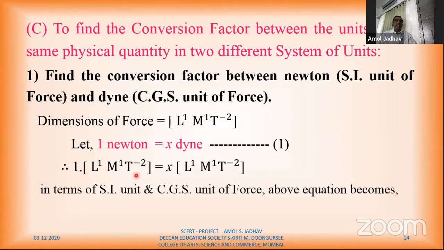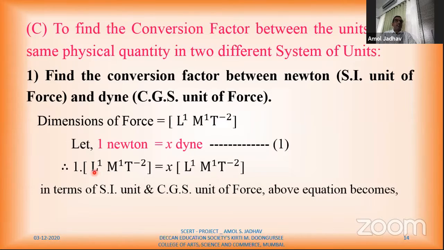Now I'll write these dimensions in terms of SI unit. This LHS one, I'll write in terms of SI unit. Why? Because on LHS there is Newton, which is an SI unit. On RHS, the dimensions given, I'll write in terms of CGS unit, because here there is the CGS unit, which is dyne.